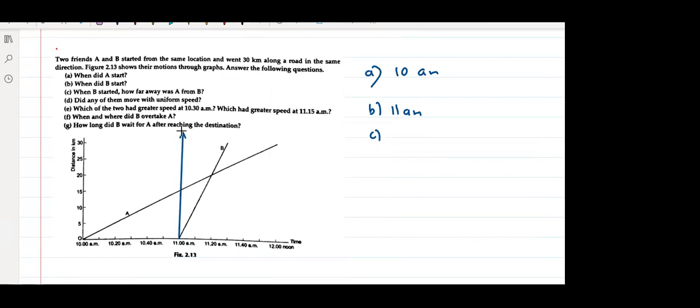At what point is this line intersecting A? 15 kilometers. It is intersecting at 15. Understand the concept: when B is at 0, A will be at 15 kilometers.